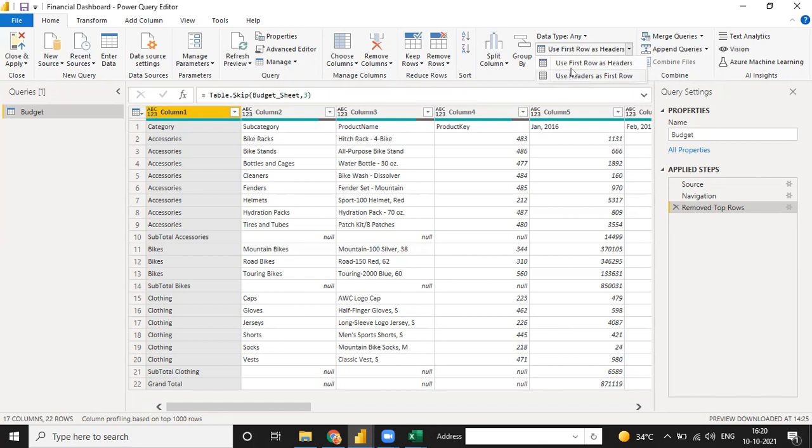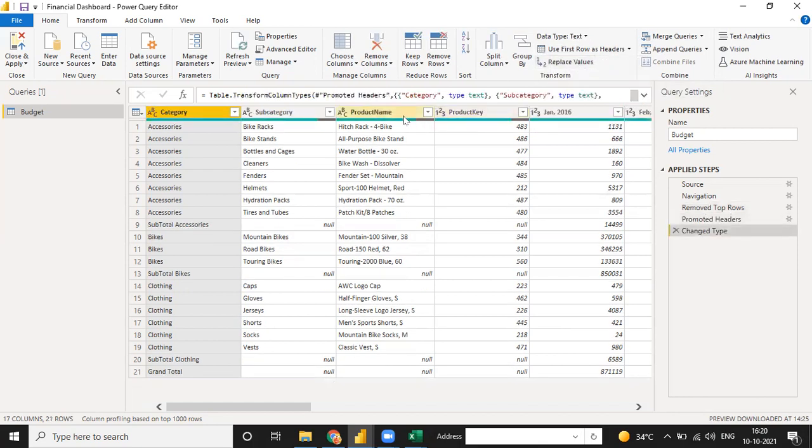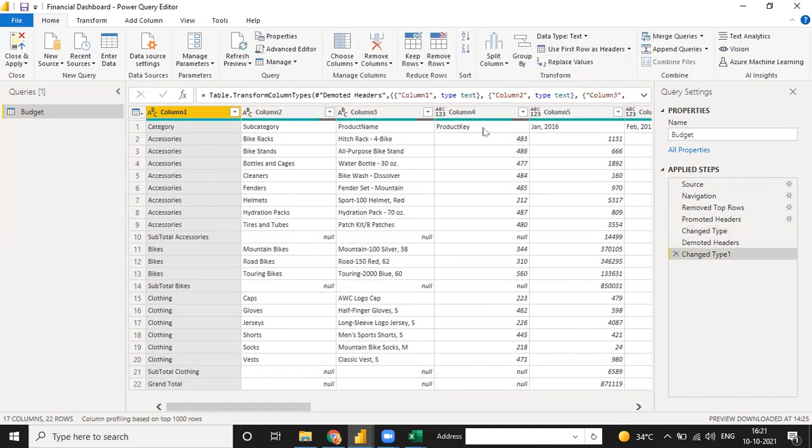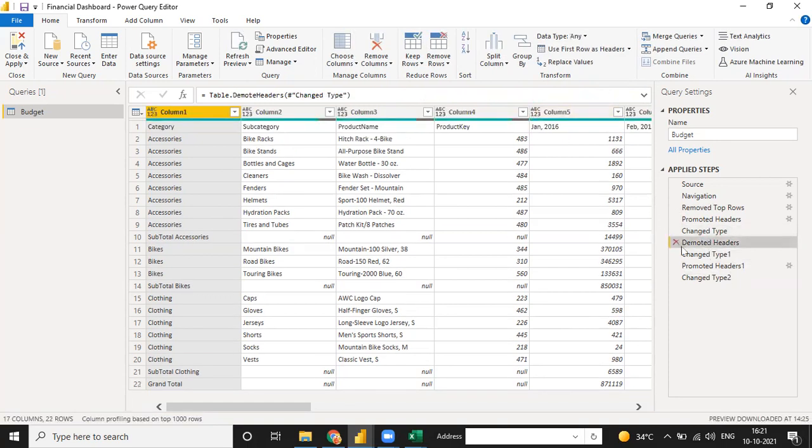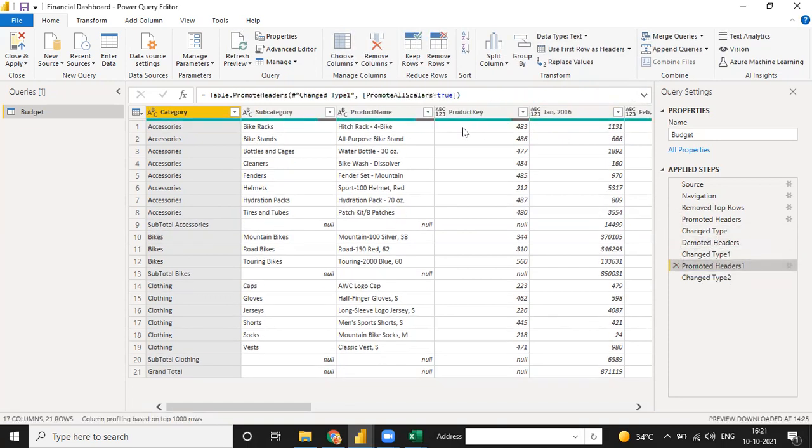If I click use first row as headers, see, my first row becomes the header, and when you click use headers as first row, see, the columns are back. So there are two options, use first row as headers or use headers as first row. I just click use first row as headers, so my header is applied, and see, the step is recorded here, every step is recorded. See, when you click on this, change type, demoted headers, and click on this demoted headers again, then your change will be undone.